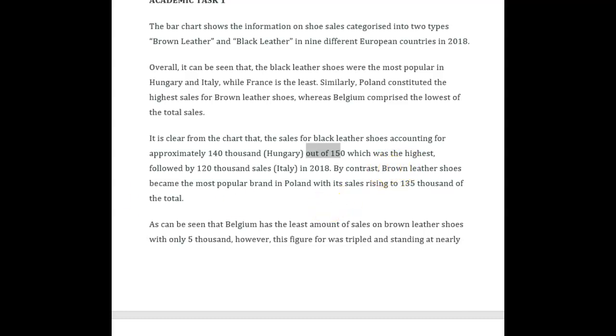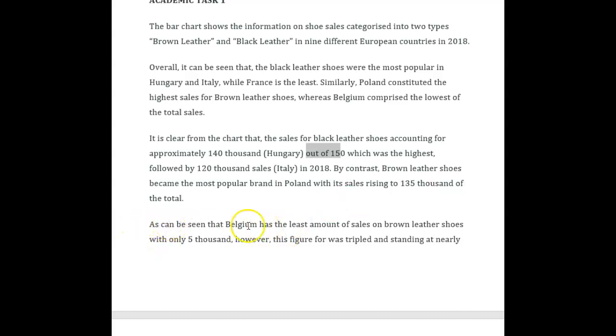And again, became, you don't want anything showing some sort of motion or action or change. What you really need to be working with here is the language of comparison. So, let me try it one more time. By contrast, brown leather shoes were the most popular color in Poland with sales of 135,000. Full stop.